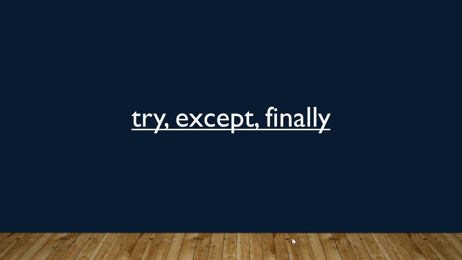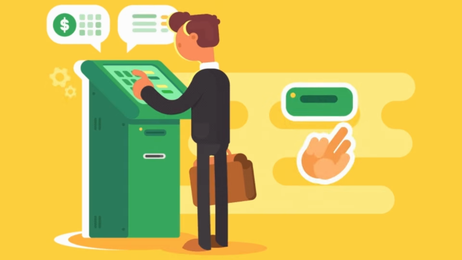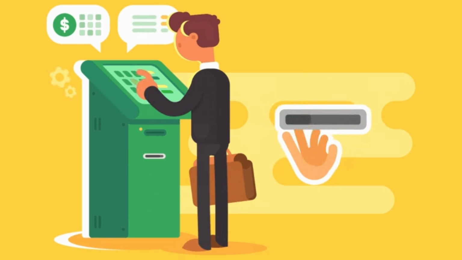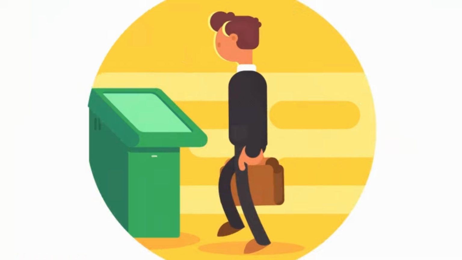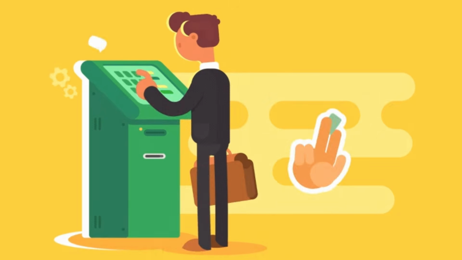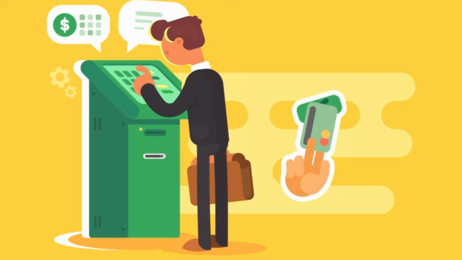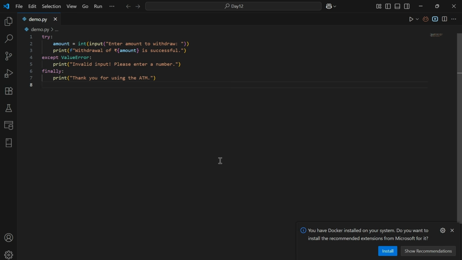Let's discuss try, except and finally blocks with an example. Imagine you are building ATM software. A customer tries to withdraw money, but sometimes they might enter wrong input. Regardless of what happens, the machine must always display "Thank you for using ATM." This program simulates a simple ATM withdrawal system. It starts by asking the user to enter the amount they want to withdraw.